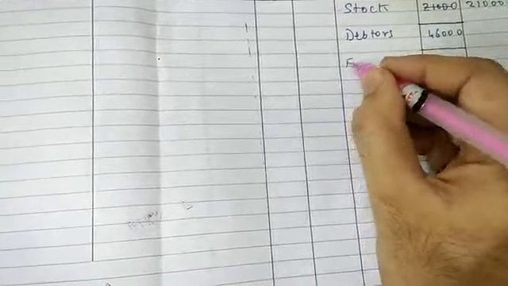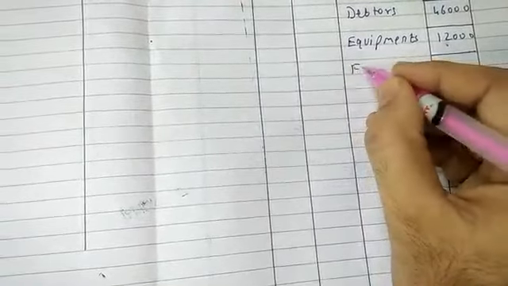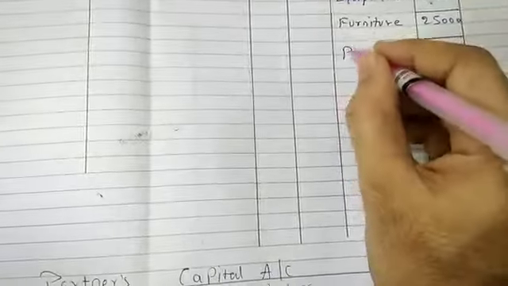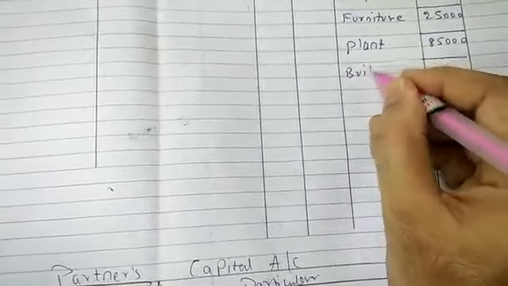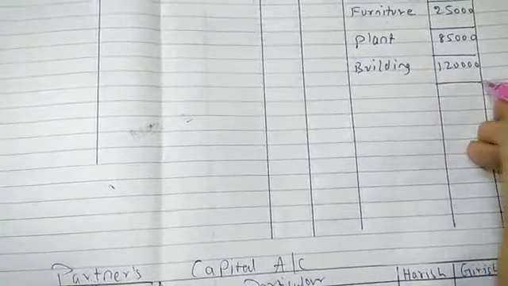After that equipment is given, 12,000, leave one line in the inner column. Same for the furniture, value is 25,000, as adjustment is there, leave one line. Plant, value is 85,000, adjustment is there. Building, value is 1,25,000, leave one line as there is an adjustment.